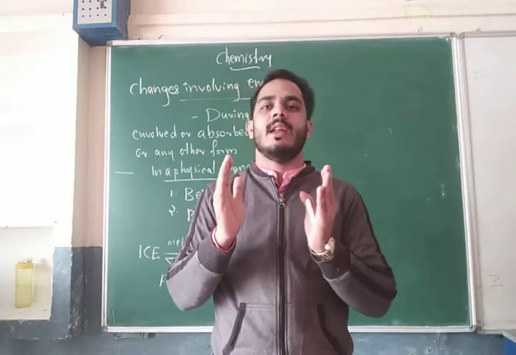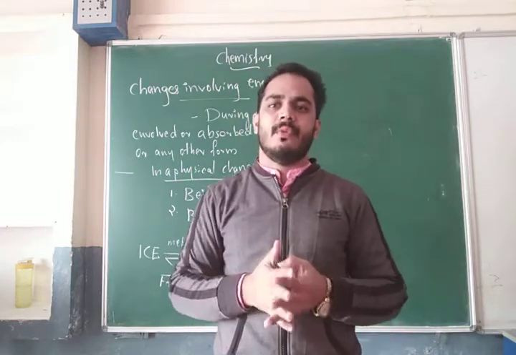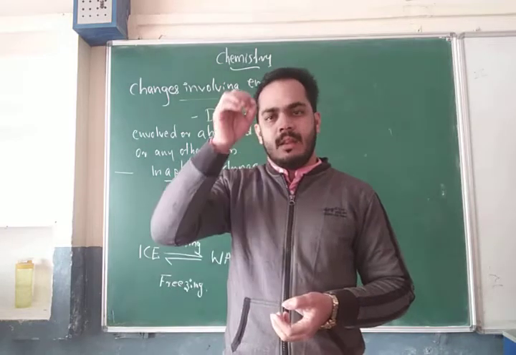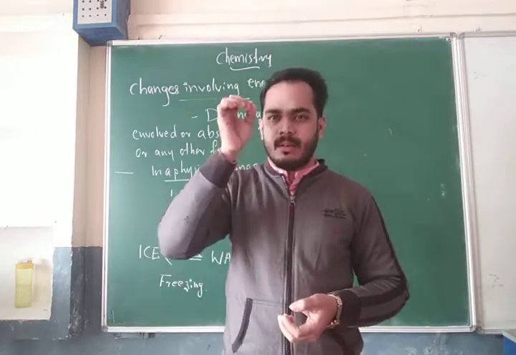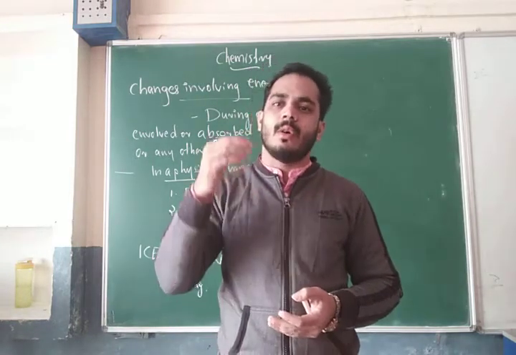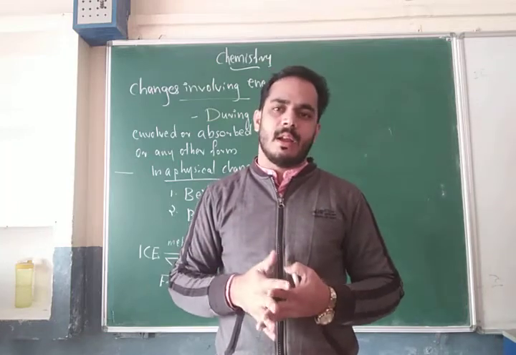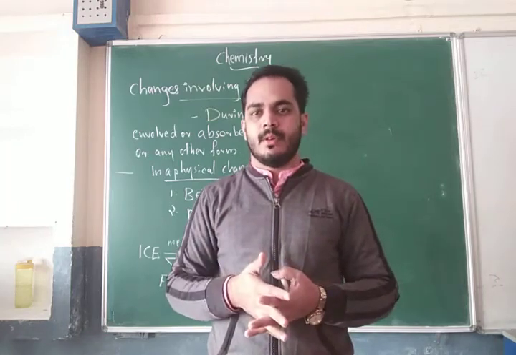What happens? Heat energy is also produced. So in all types of chemical change, very clearly heat or light or sound energy forms are produced.